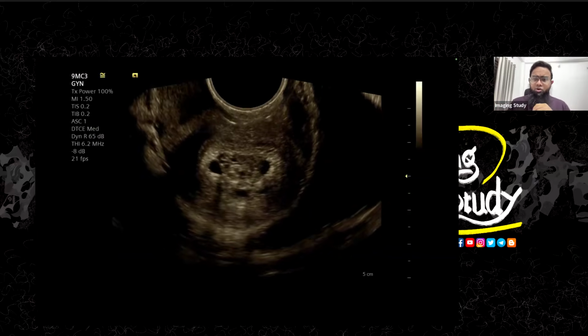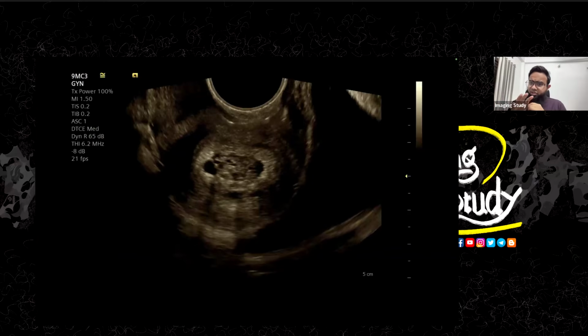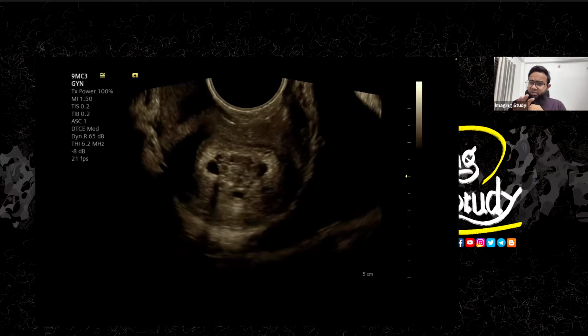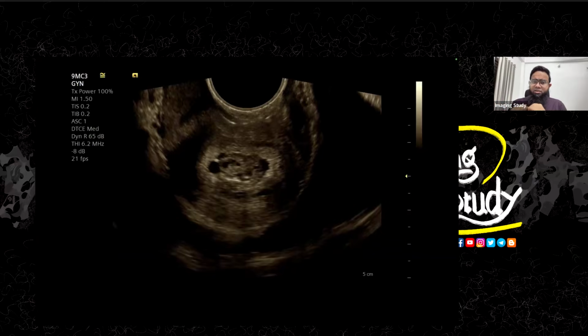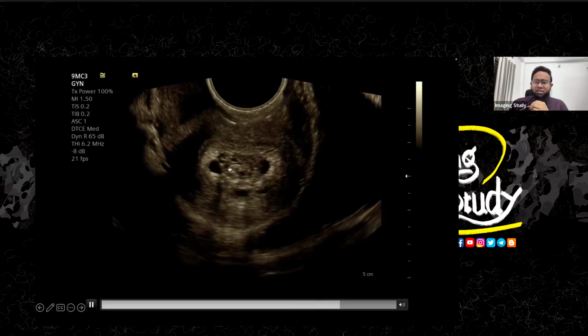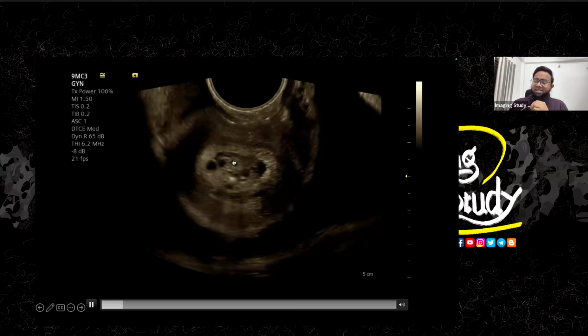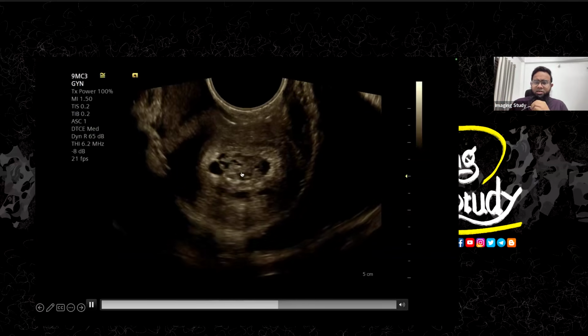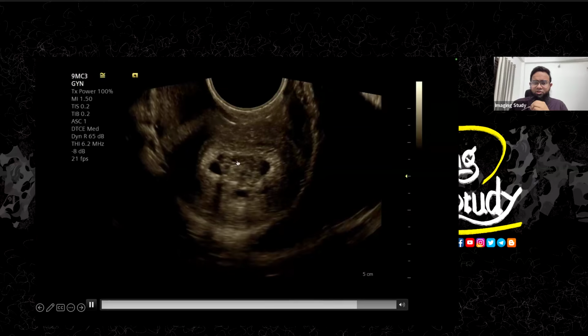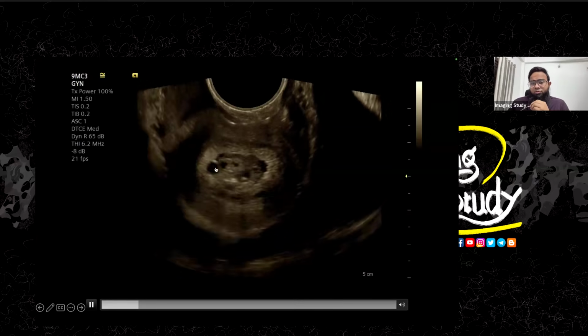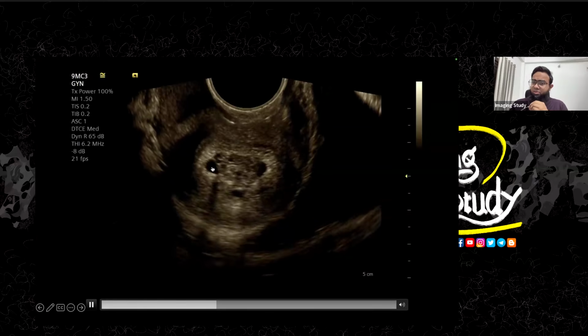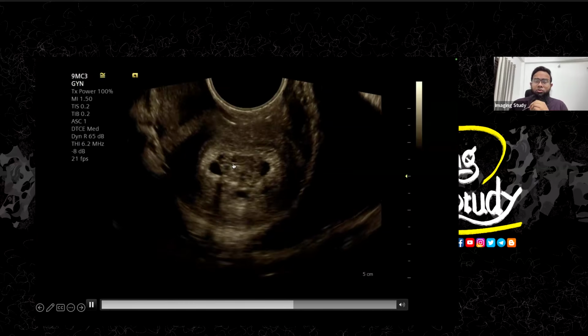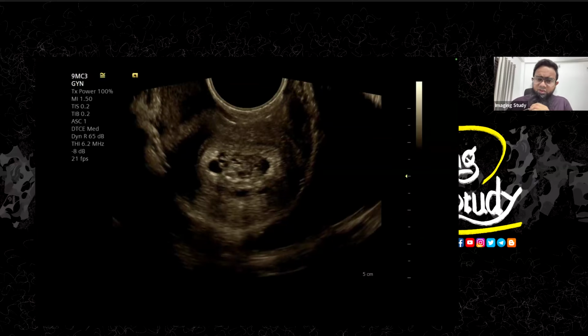So let's see it on transverse section. Now, this is the transverse section of the cervical region. Here you can see there is a heterogeneous mass-like area. You see this mass-like area here with internal cystic appearance. You can see some fluid collection adjacent to it. Maybe these are also cystic areas. Yeah, this should be the cystic areas, not a collection. So how can you confirm? You do the longitudinal section and you can confirm it.